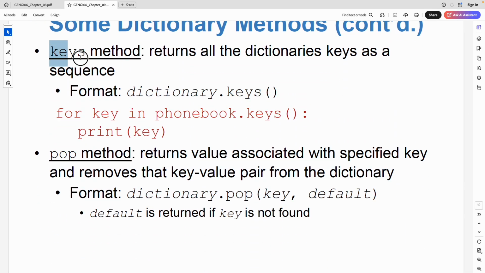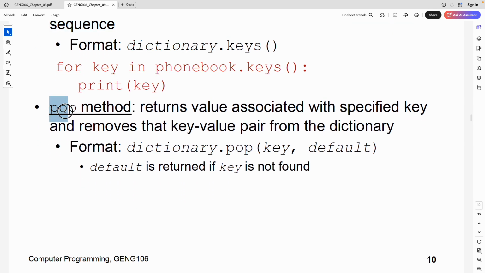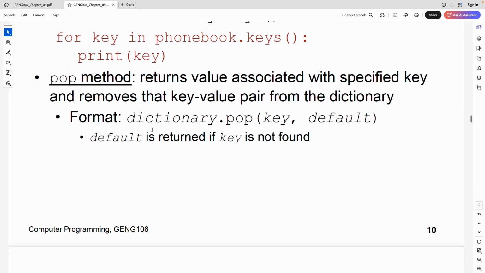All right, I had already talked about these keys. Another one is this pop method. Now pop is a term that we use for a very specific data structure that we didn't see in this course. But what pop means is it removes one of the items from the list, and it returns it. So for my dictionary item, if I use this pop with a given key, if it exists, it will remove that from that list, and if it doesn't exist, it will give me this default value.